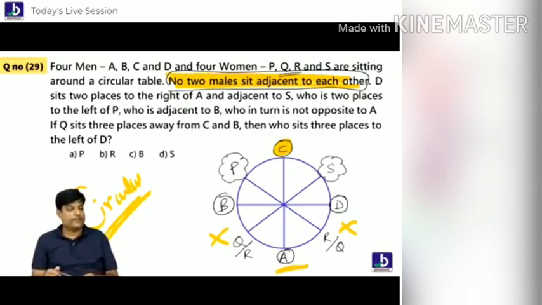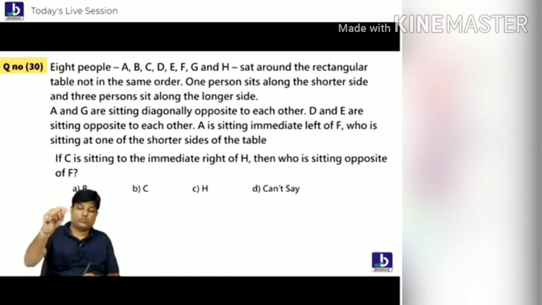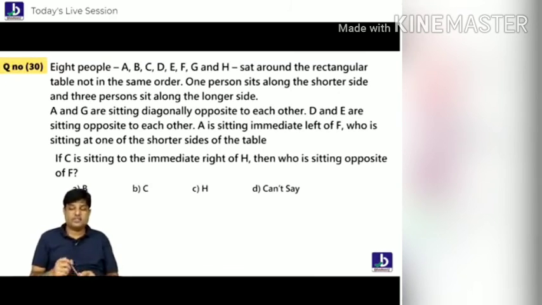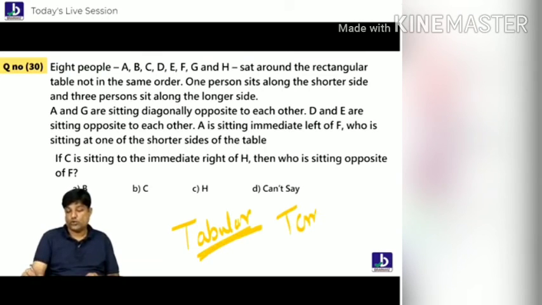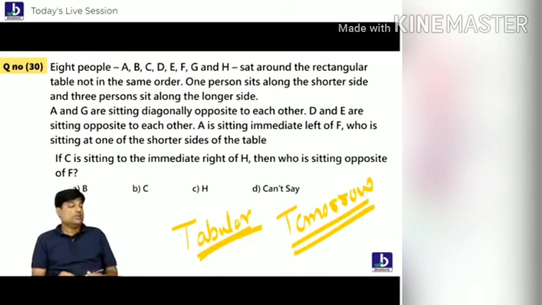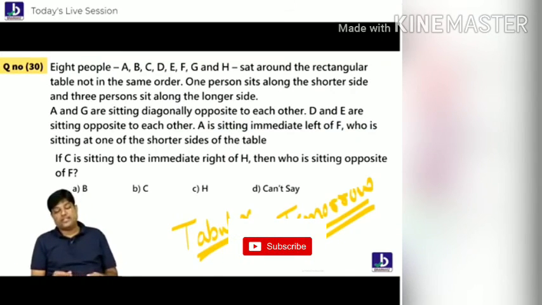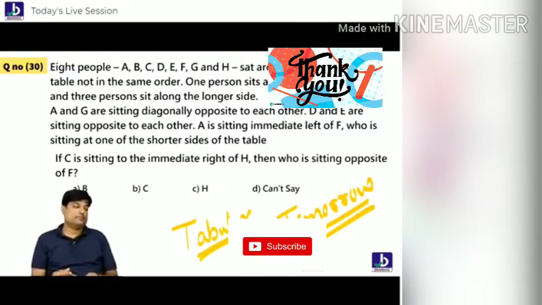Following everybody? Clear? Is that fine, everybody? So here comes the tabular arrangement. Tomorrow we will do this tabular arrangement.